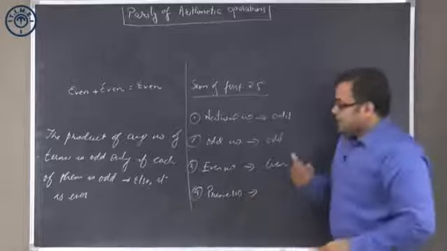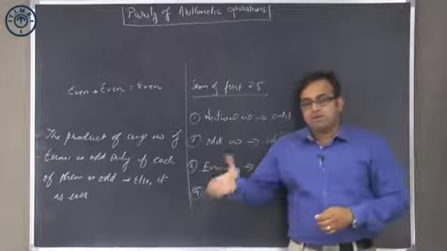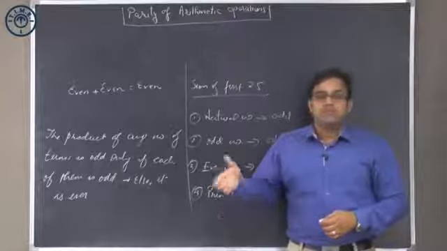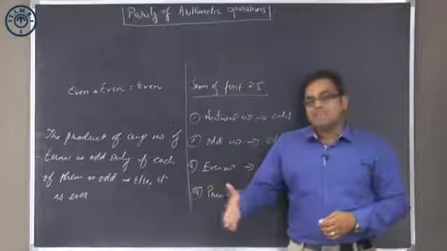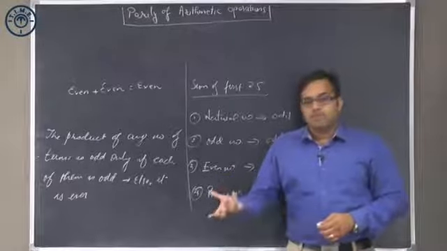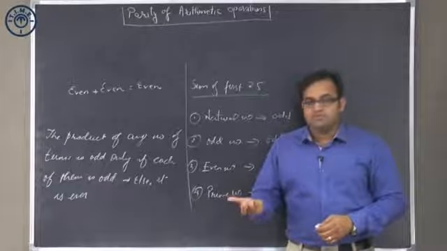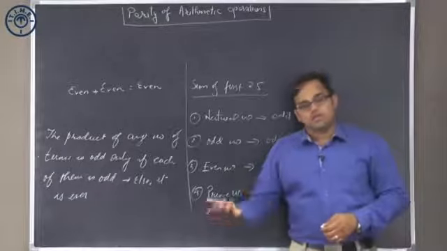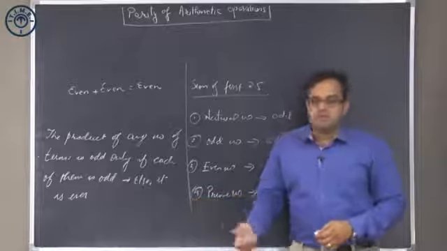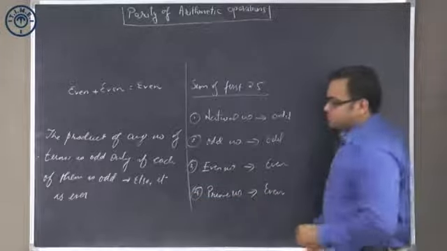if I am looking at adding the first 25 prime numbers, out of these 25 prime numbers, 2 will be there, which is an even number. Besides 2, all other prime numbers would be odd. Overall 25, so there will be 24 odd numbers. 24 odd numbers sum is even, and there is a 2, which is again an even number. Even plus even is even. So the sum of the first 25 prime numbers would be even.